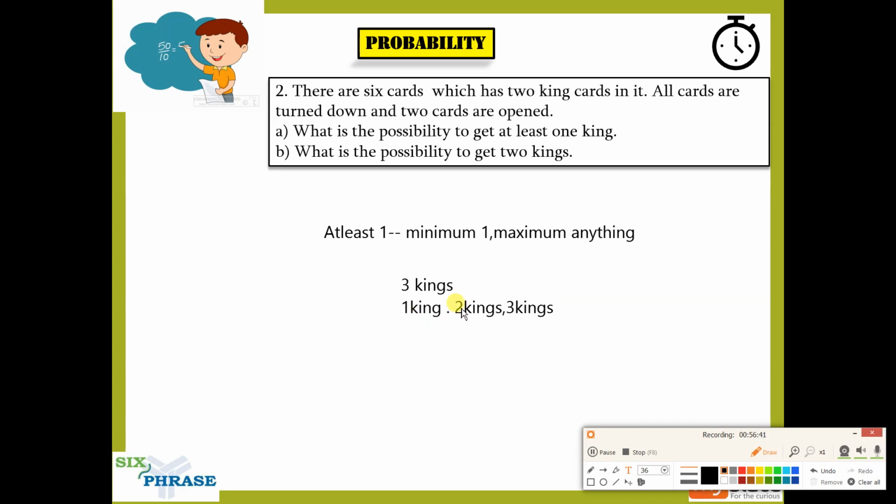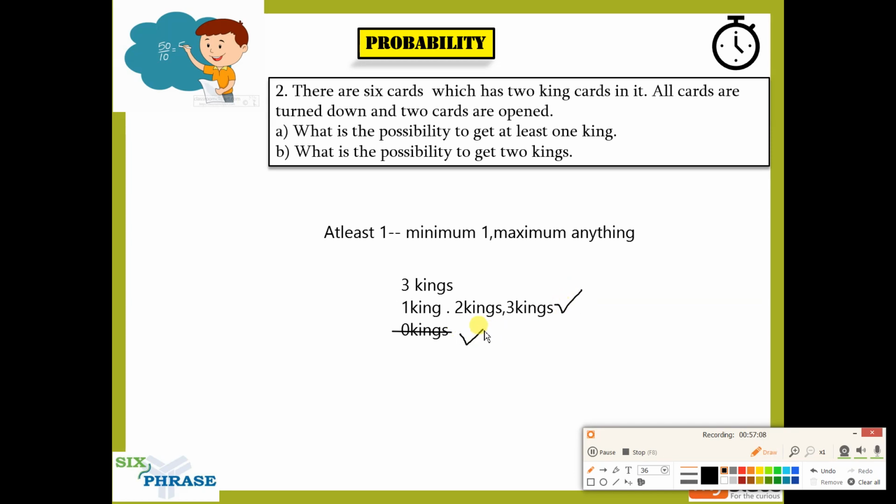Minimum is one, maximum they don't specify any value. What doesn't come under that is zero kings. So this is not at least one. When you have three kings and they say at least one king, you have to look at one king, two kings, three kings. These are the possibilities. These are at least one. This is the opposite of that. This is not at least one.